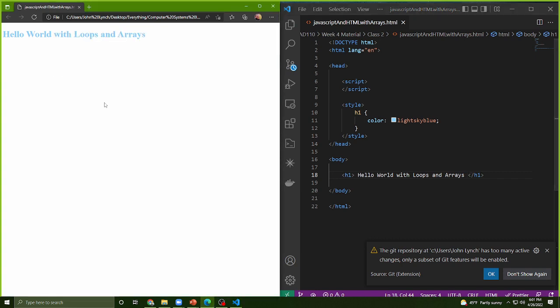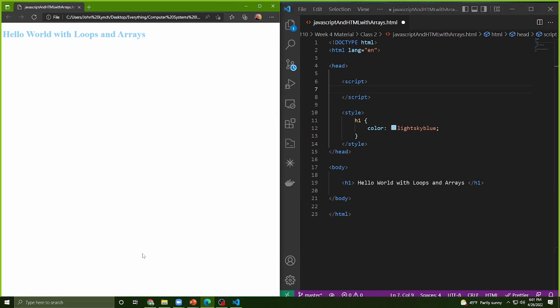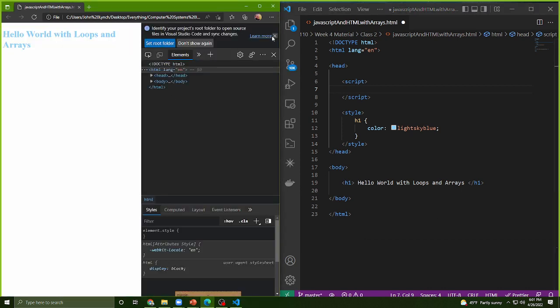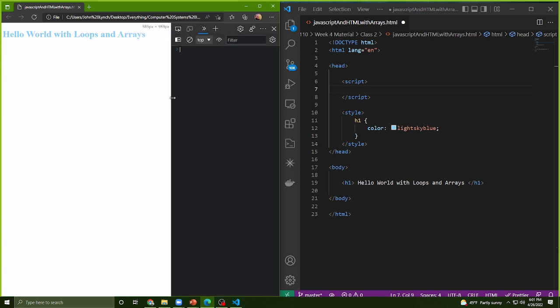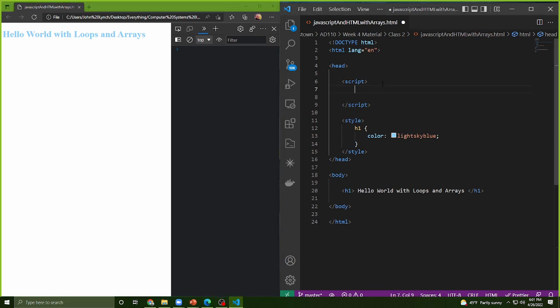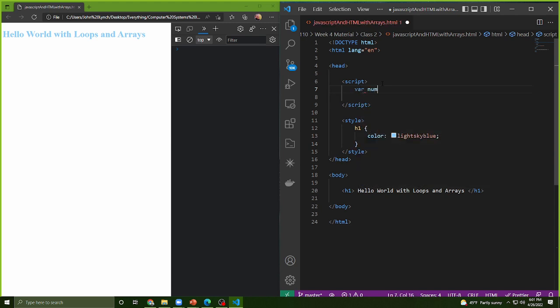Do something like this one, okay? Cool. This one is going to be hello world with loops and arrays. And in my script up here, I'm just going to go ahead and do an inspection for my console. See here. And in this console, I just want to go ahead and make something pop up here. So I'm going to go ahead and create a new variable, and I'll call it num, and let me set